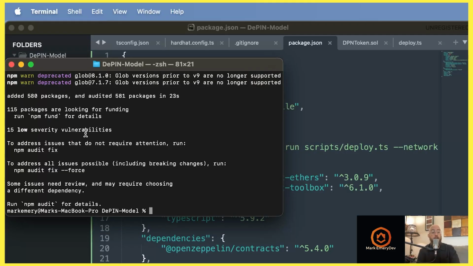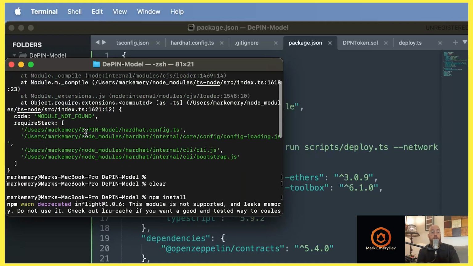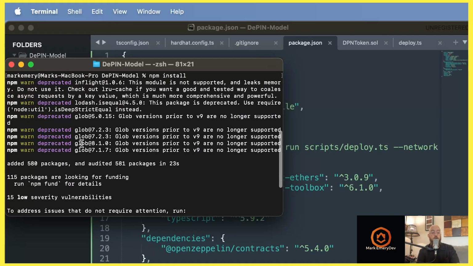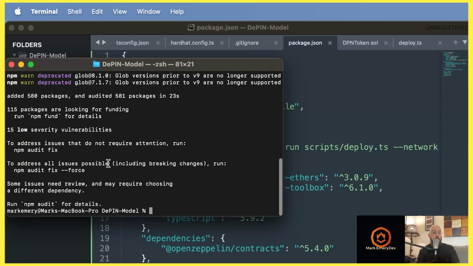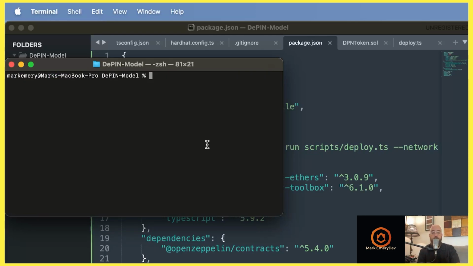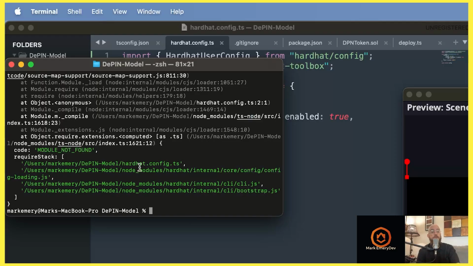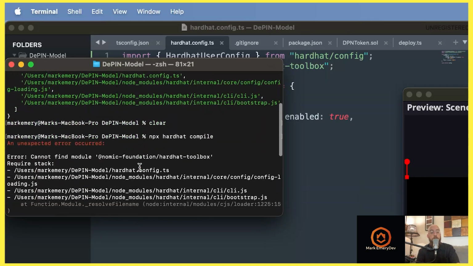Okay, terrific. And again, if you're going to market with something, then look at all this stuff here, but one by one, make sure. But for right now, there's no problem. We're just going to go right on. I'm going to clear that out. Okay, npx hardhat compile. Oh, errors, right?